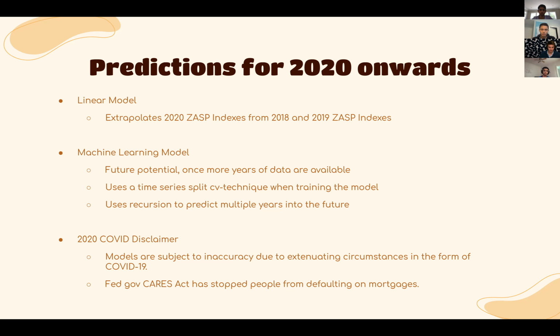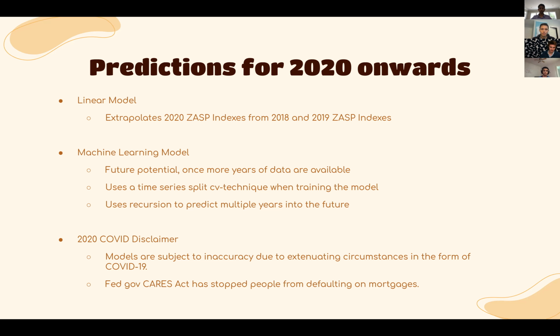We used a model that makes use of a time series split cross-validation technique when training the model. This means it will use data from 2015 to train for 2016, 2015 and 2016 to train for 2017, and so on. Then, once the model is trained, you can use recursion to predict further into the future. Once you have predicted data for 2020, it is easy to predict data for 2021.